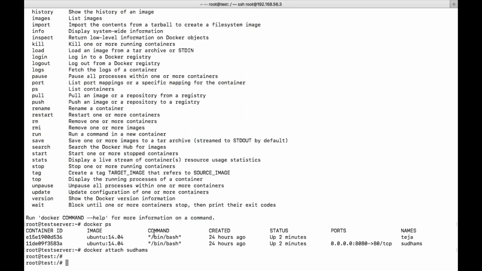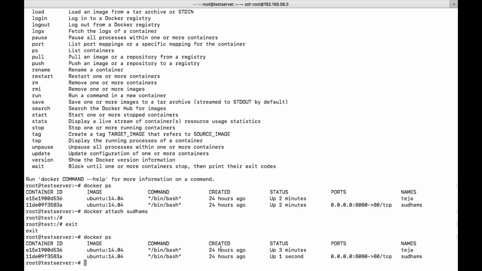Why? Because the first command which will be executed is bin bash. Here also you can see bin bash. That's the reason you have got this particular terminal. With the attach, now I can give the exit command. It doesn't create any problem. You can see here.